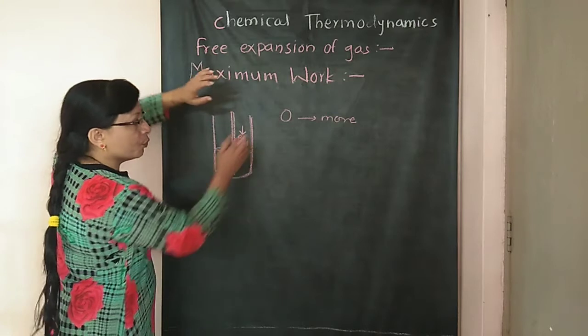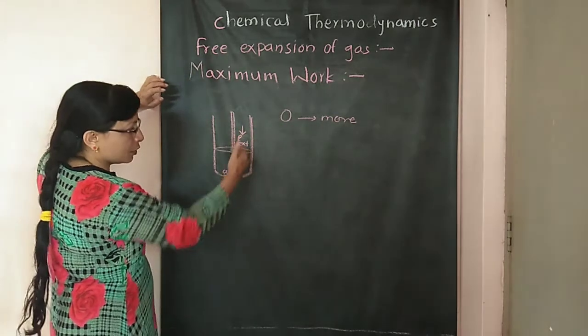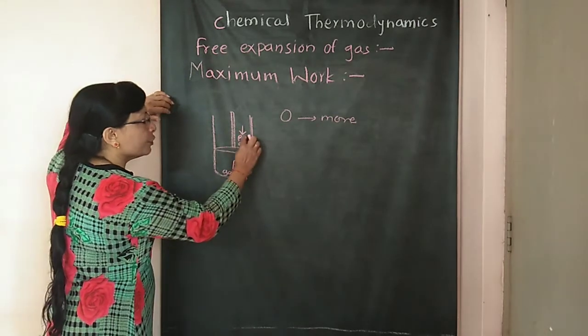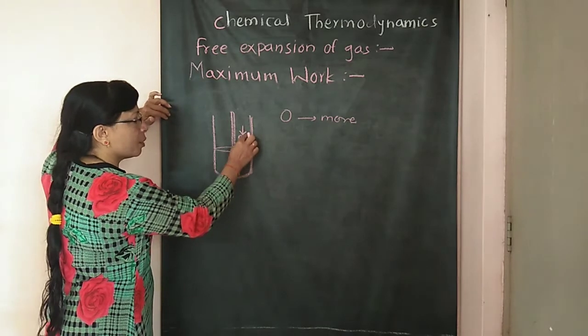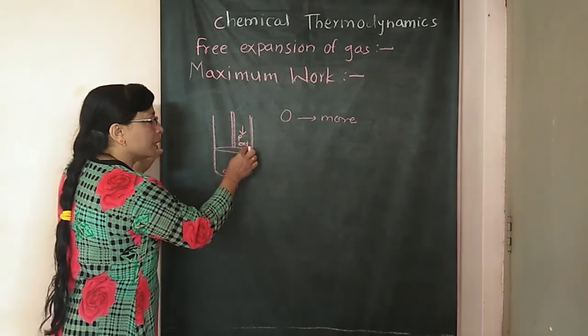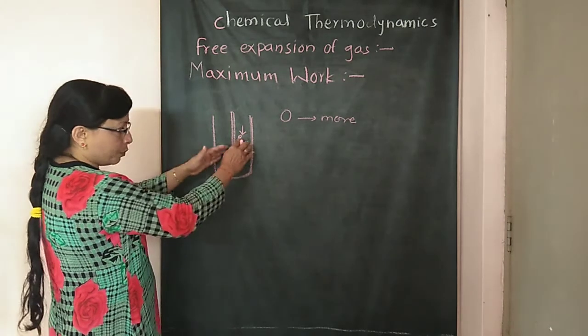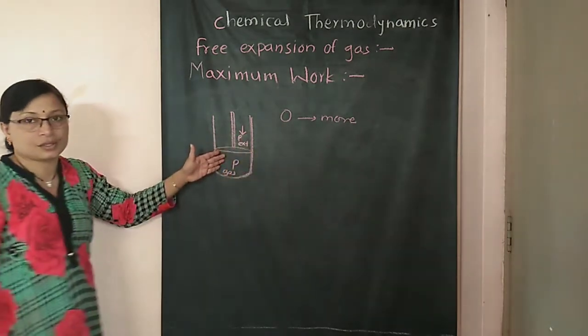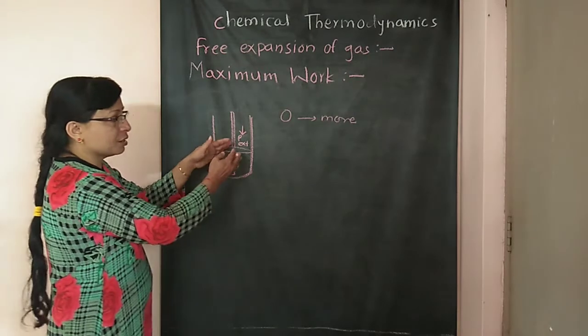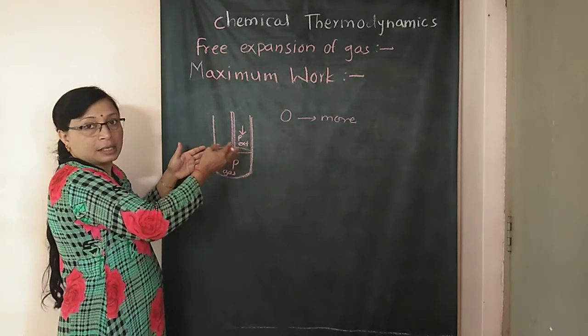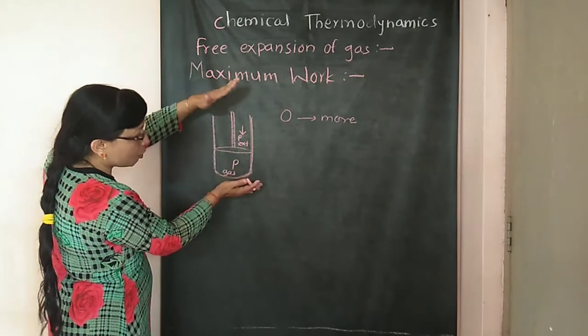But if we increase this external pressure, the opposing force, and it becomes greater than the driving force, then this process gets reversed. That means expansion gets reversed and it performs the work of compression.